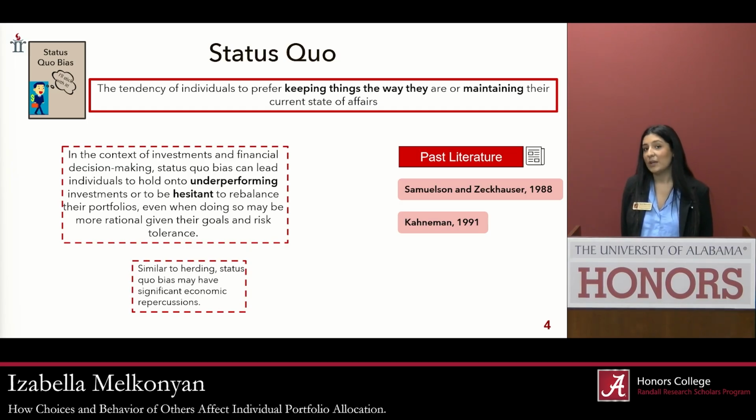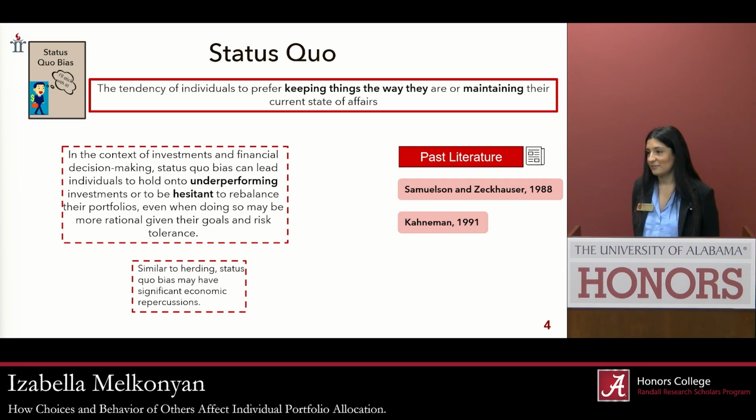It's not things that we can necessarily predict. So it's important to have a better understanding of these irrational behaviors for the future, as it can lead to inefficient markets. It can lead to surprises in the stock market. So the more data we have on these psychological biases, such as herding and status quo, will benefit the efficiency of markets in the future.